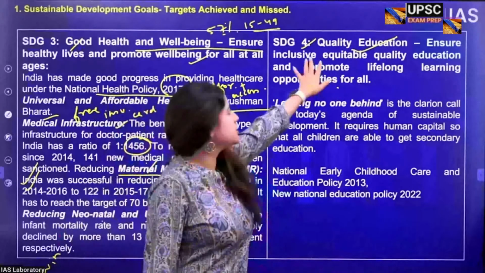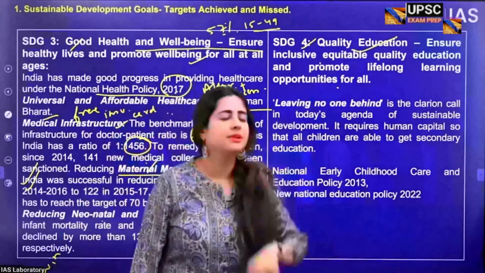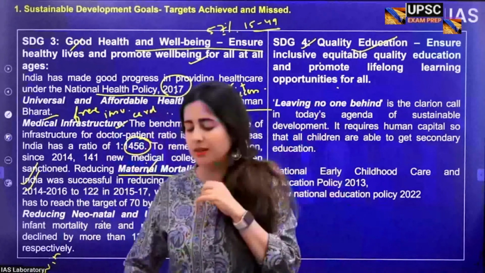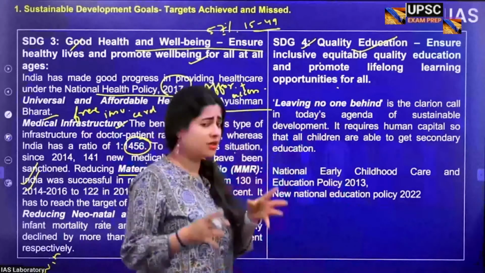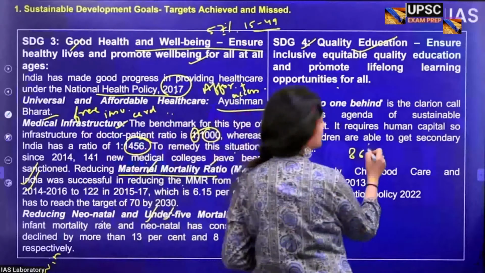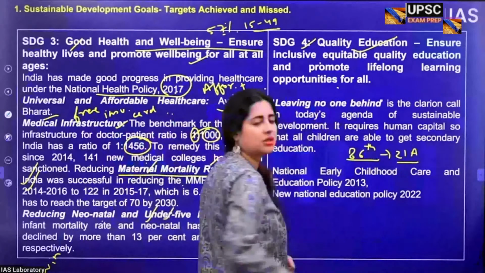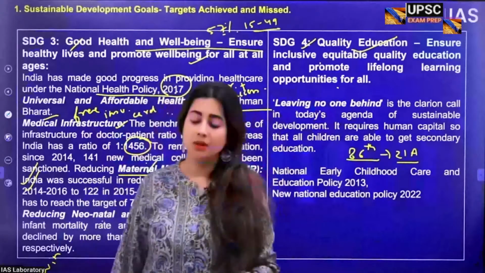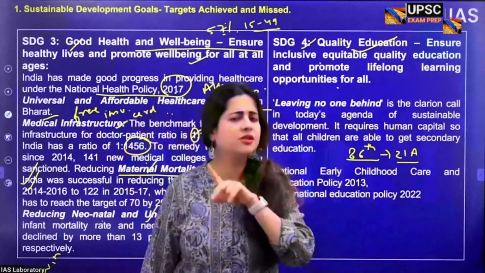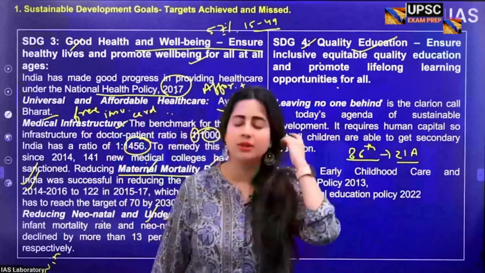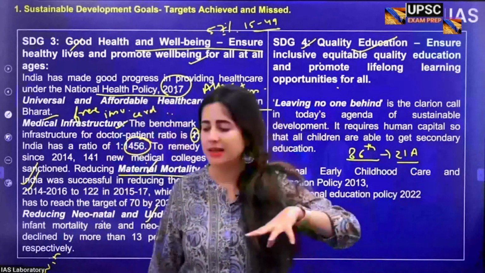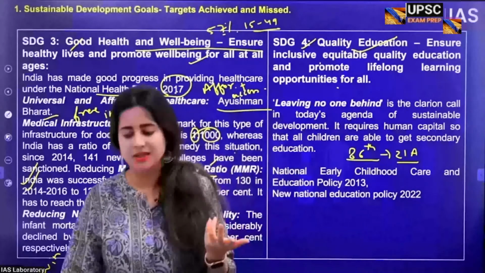Now, when I talk about SDG 4, there are three things I'm telling you. Please, friends, do remember this. The first thing to remember is that back in 2002, there was an amendment that was added to the Indian Constitution, and I'm sure you know about that. That's the 86th Constitutional Amendment. Now, this added an article to the Constitution known as Article 21A, which said that now right to education will become a fundamental right. Before this, it was a directive principle of state policy, which means it wasn't binding on the government. But after this 86th Amendment Act and Article 21A, it became absolutely binding on the government because now it is a fundamental right.